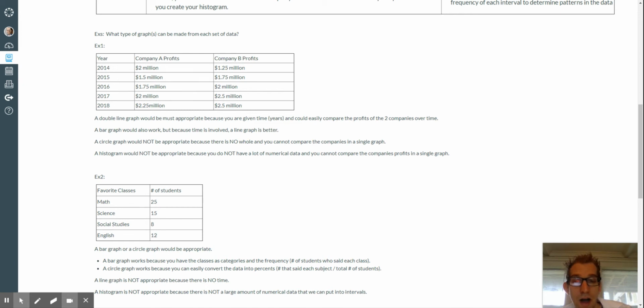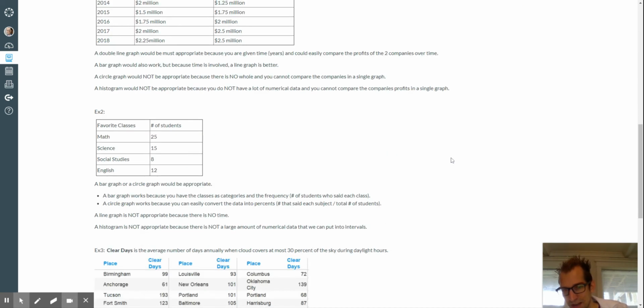So that would be a double line graph, and that would once again be most appropriate because you're given the time in years to compare the profits of the two companies over time. They do say a bar graph would also work, but because of the time involved, once again, line graph's going to be your go-to on this one. And then they just go on to tell you why circle graph and histogram are not great options, so we'll skip that here for now.